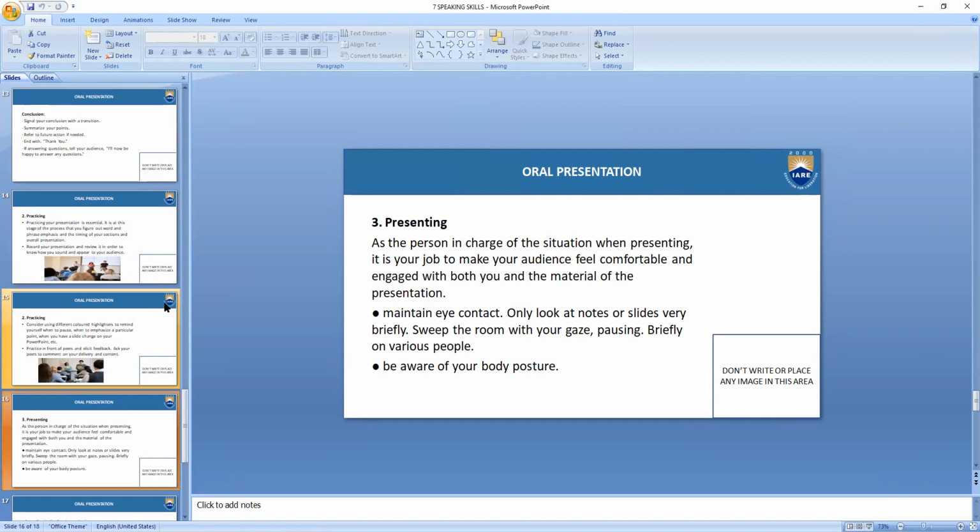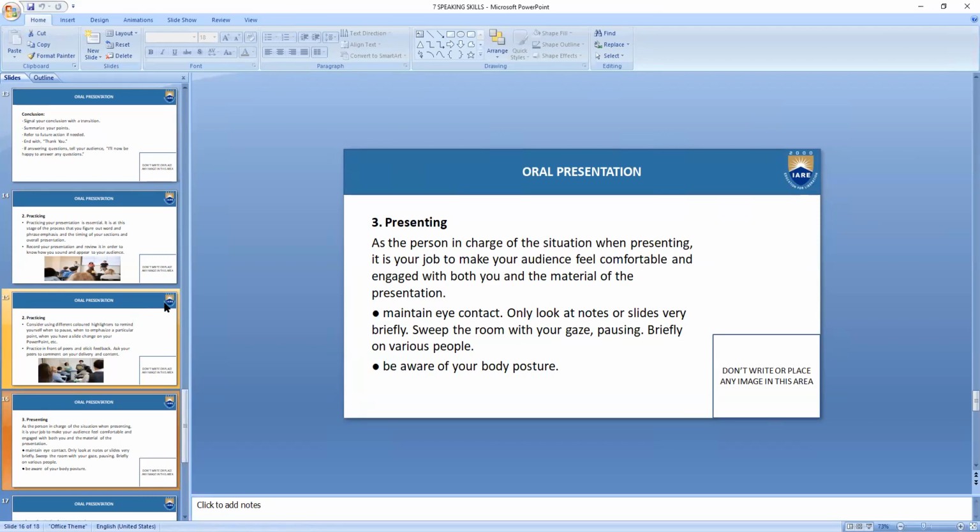So right from the beginning of your entry into the hall or the place where you are doing the presentation, you have been doing eye contact with them. That's why it is said to maintain eye contact. It is not that you start eye contact now. Right from the beginning you have been doing that. So now also you have to maintain eye contact.